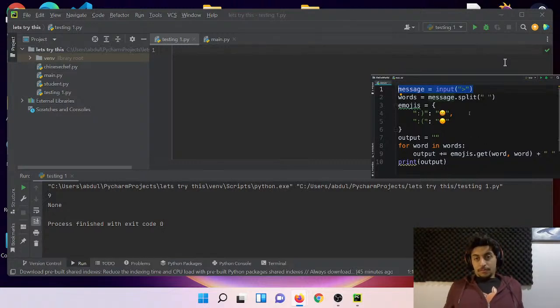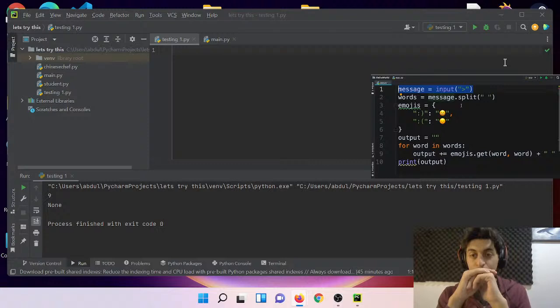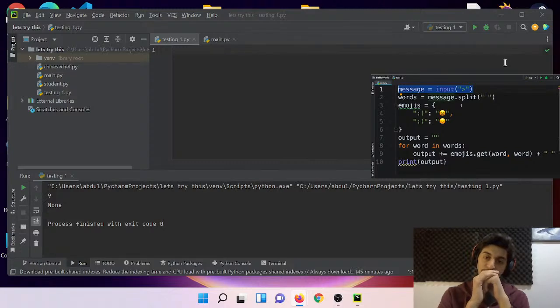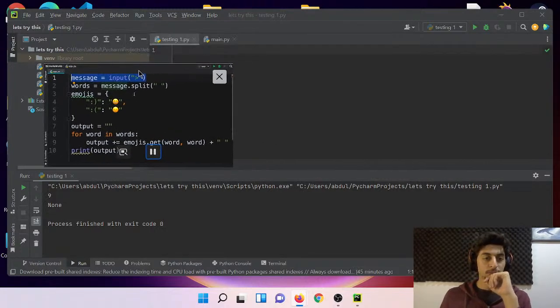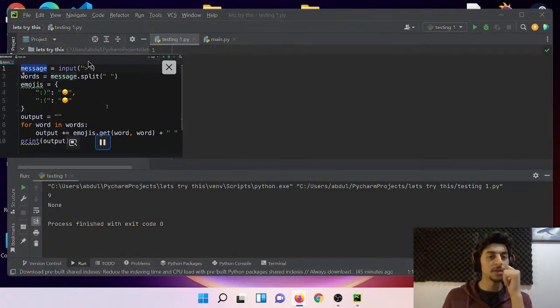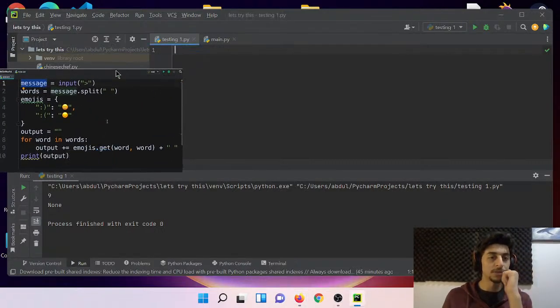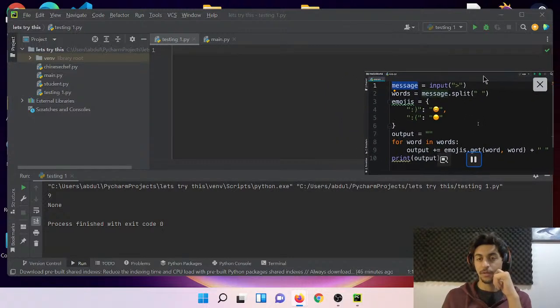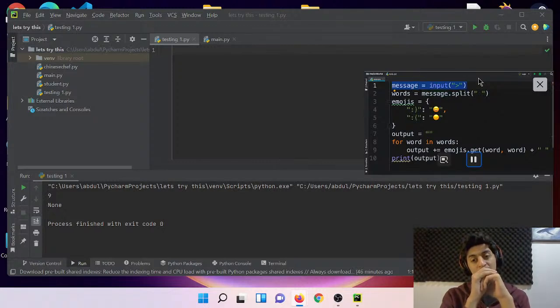Currently, we're using the input function to receive the input from the terminal, but in other applications, we might receive the input from a graphical user interface. So the input can come in different forms. We don't want to put that in our function because this line will not be reusable. We want to give our function the actual message as a string. We don't care how we got that message. In one program, we might get it from the terminal. In another program, we might get it from a graphical user interface. So that is the reason this line of code should not be in that function.